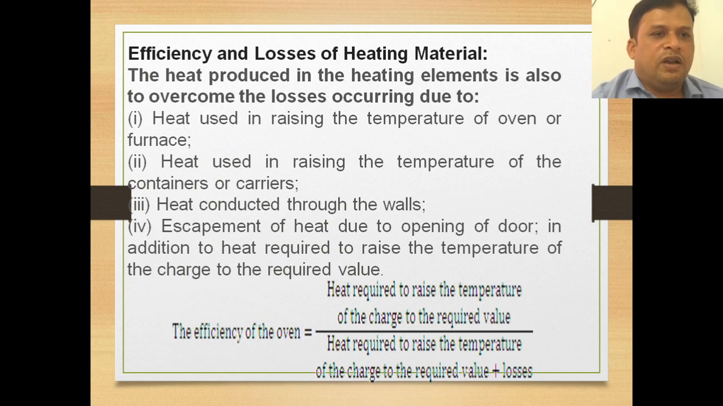Next, we will talk about the efficiency and losses of heating materials. Like in the resistance oven, the efficiency also matters a lot, that is the performance of the resistance ovens. So we discuss this topic, efficiency and losses of heating material. The heat produced in the heating element is also to overcome the losses occurring due to the following reasons, that is heat used in raising the temperature of oven or furnace. So we can say oven or furnace, both are the same.